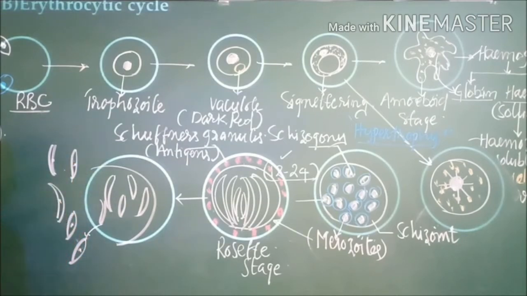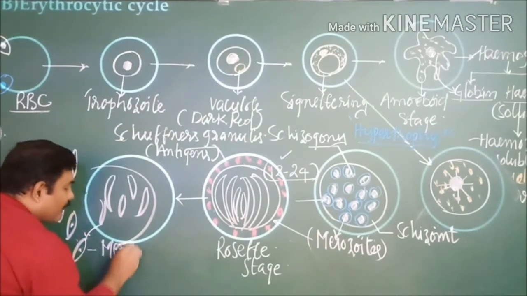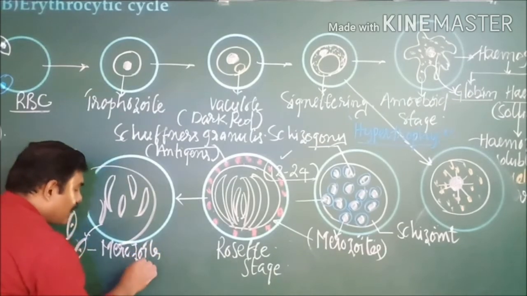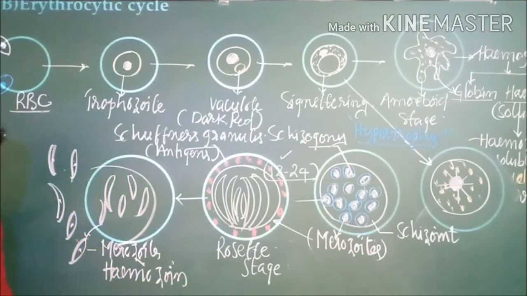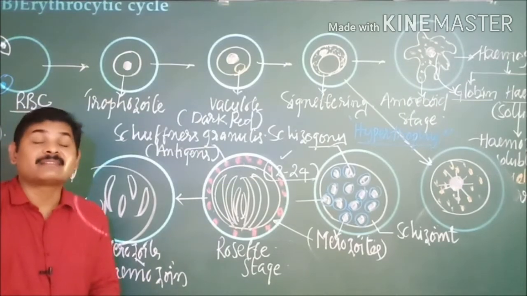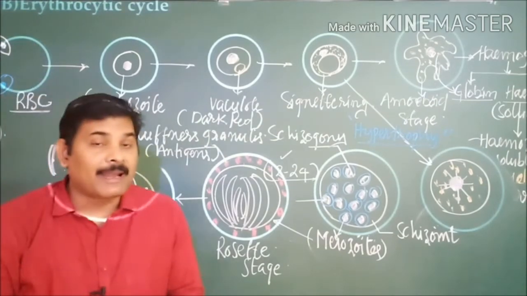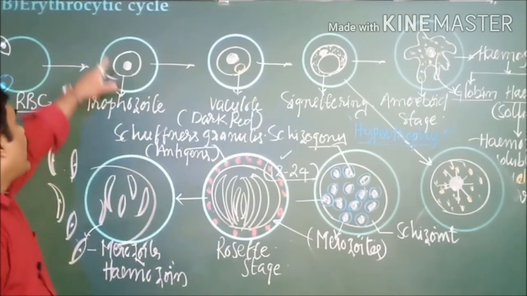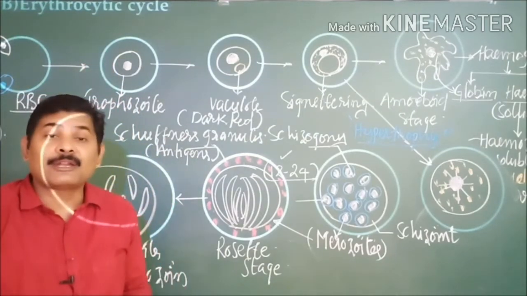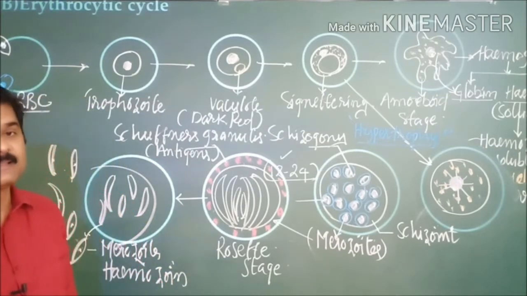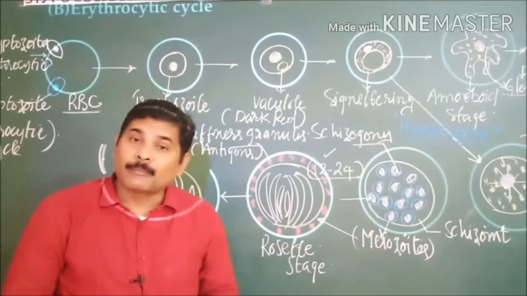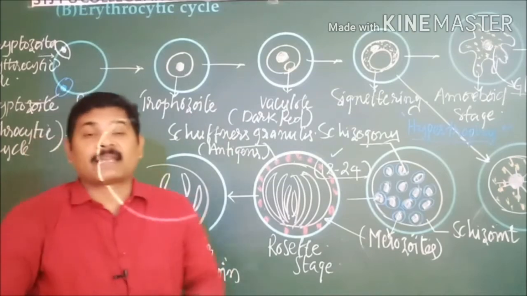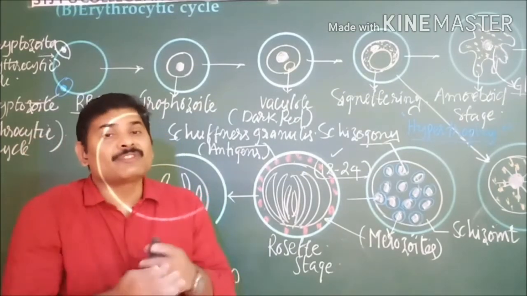When the merozoites are released, along with that hemozoin is also released into the bloodstream, and since it is a toxic substance, it results in the fever, malarial fever, in human beings. So the erythrocytic cycle is directly related to malarial fever in human beings. So this is all about the erythrocytic cycle. The very important point related to this one is that in medical entrance examinations they do ask the sequence of all the stages.